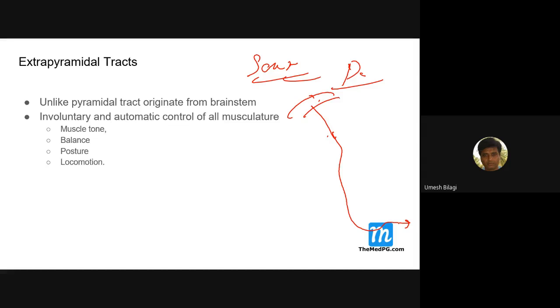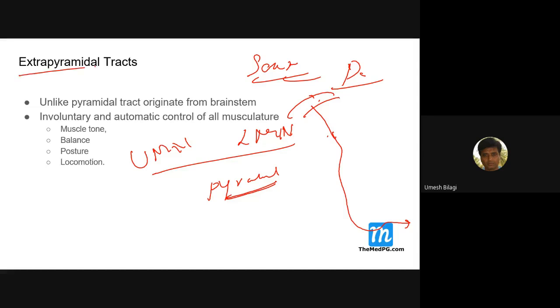Am I correct? That's why we have UMN and LMN lesions in what? Pyramidal tracts. Similarly, pyramidal tracts originate in the cortex, so extrapyramidal tracts originate in the brain stem. I'm coming to what those extrapyramidal tracts are.